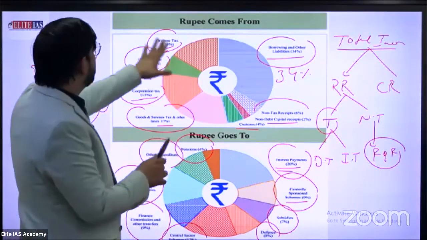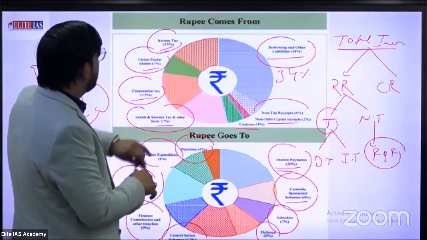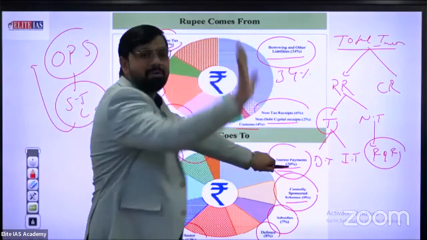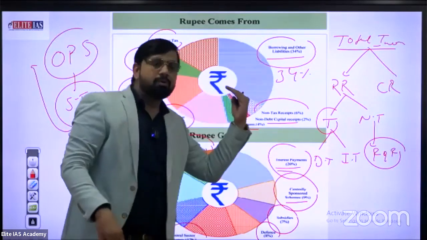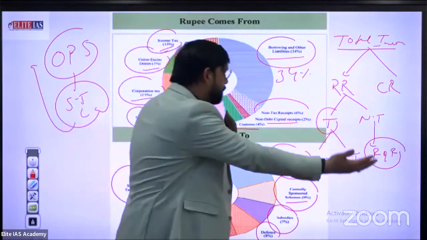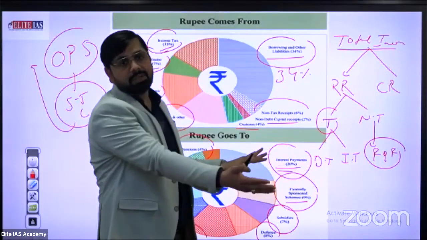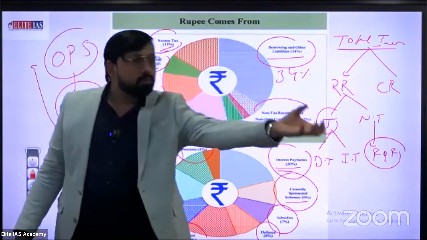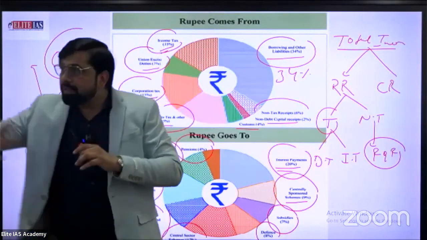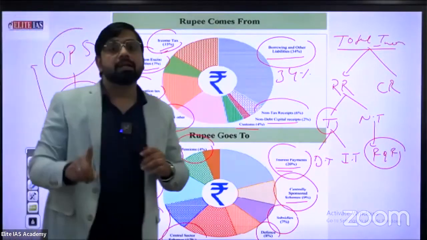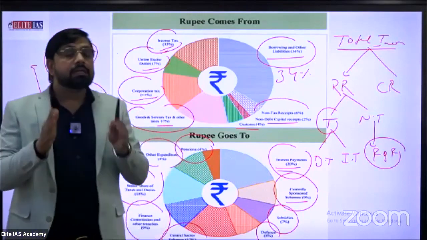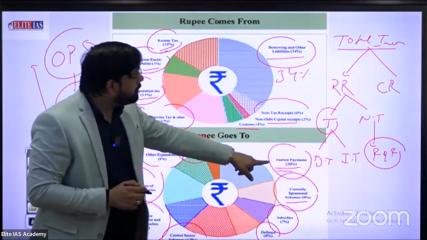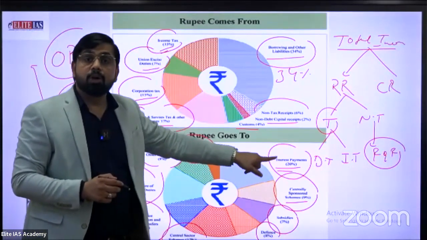Just compare the same thing, what comes in and what goes out. Borrowing is 34, and directly 20 rupees goes to payment. We receive 34 from borrowing and other liabilities and pay 20 rupees in interest payment. That's not good. In a single line, borrowing 34 rupees and paying 20 rupees as someone's interest is very wrong. Being a responsible citizen of India, it is our duty to minimize the liability of interest payment. Interest payment is an example of revenue expenditure.